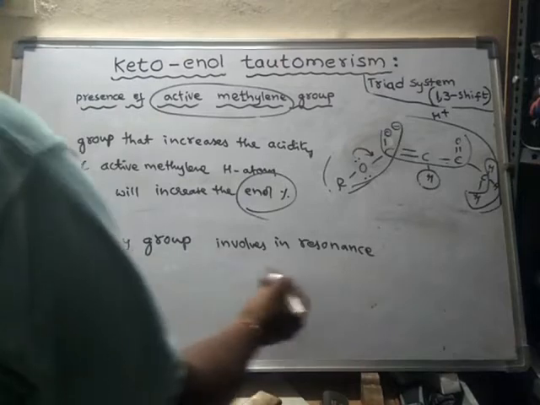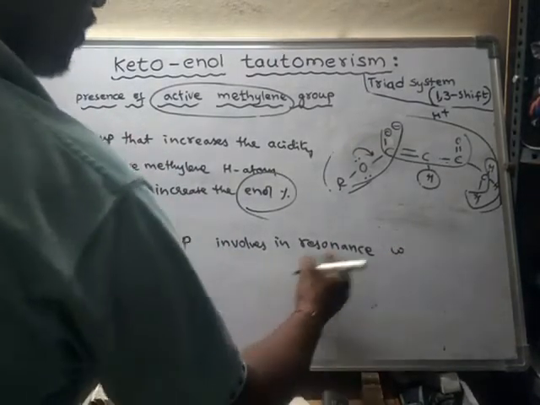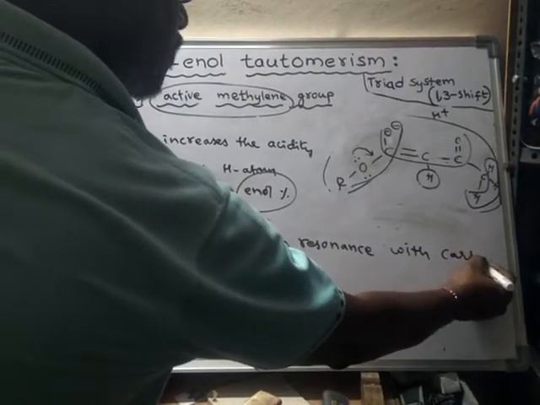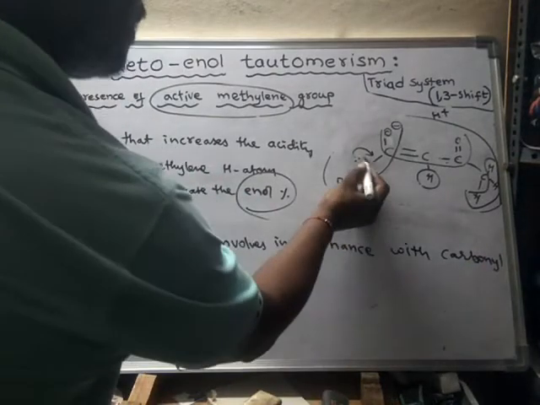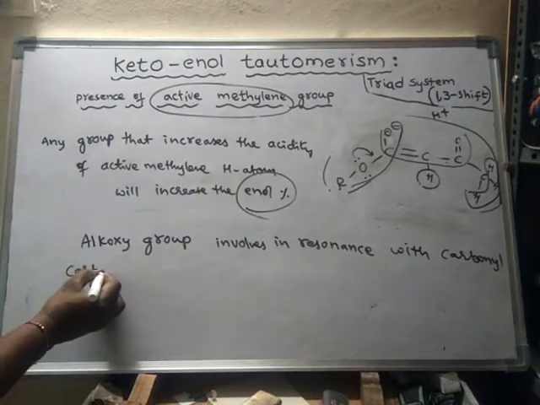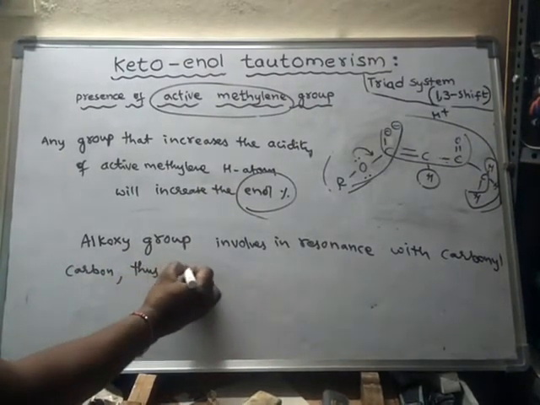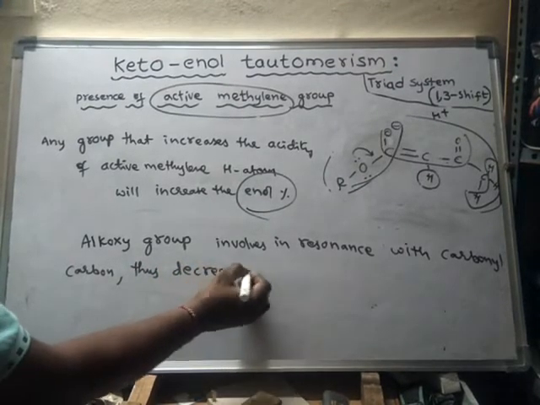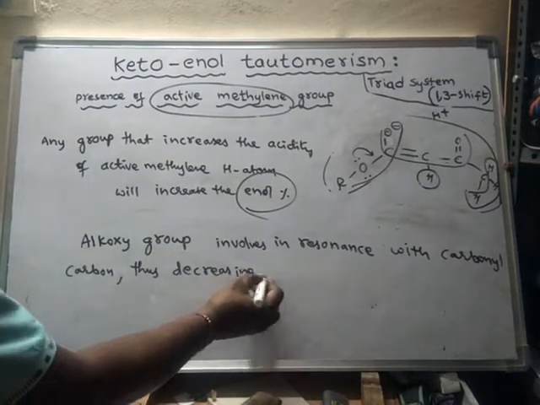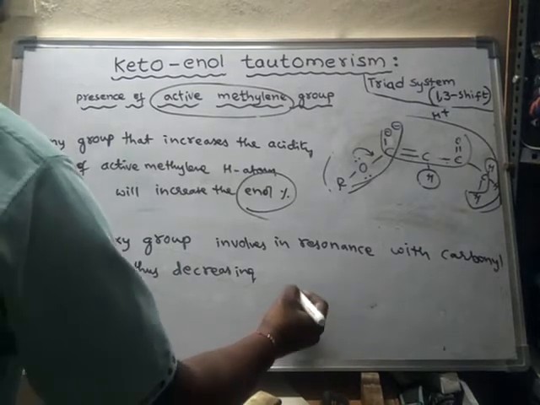The alkoxy group is involved in resonance. With what? With the carbonyl carbon. So this group will be involved in resonance with the carbonyl carbon, thus decreasing its availability.